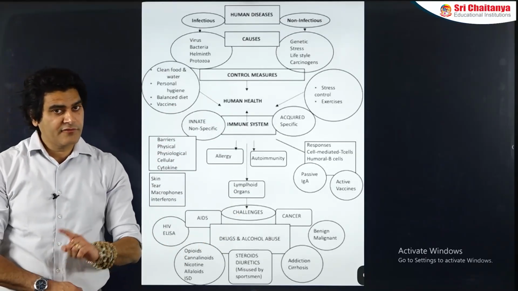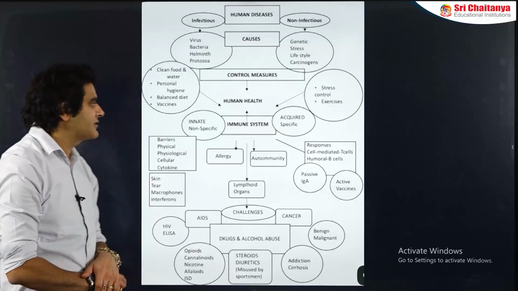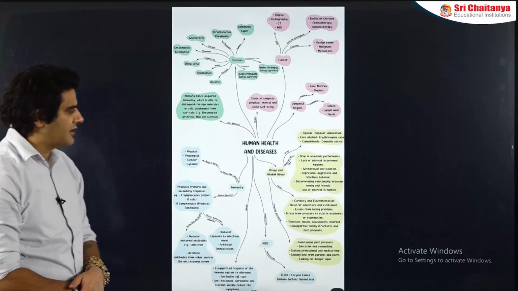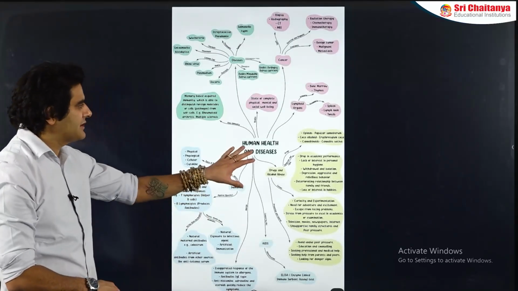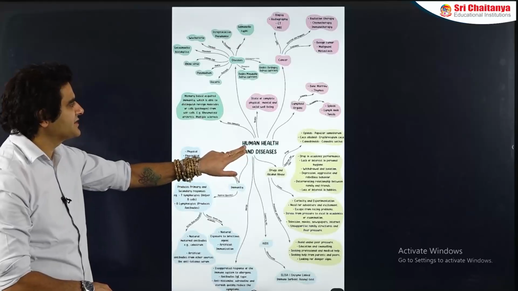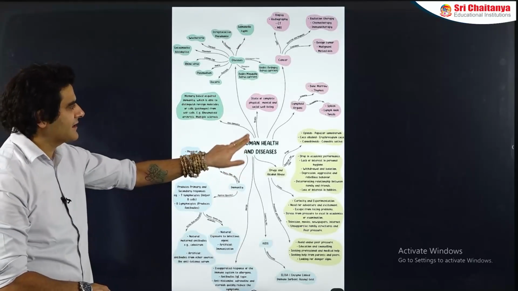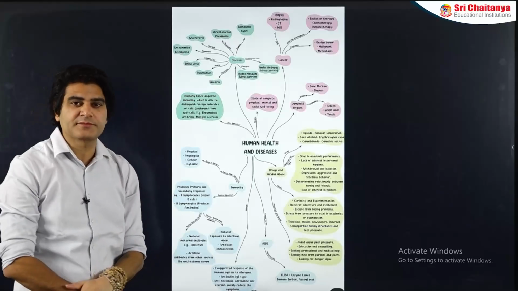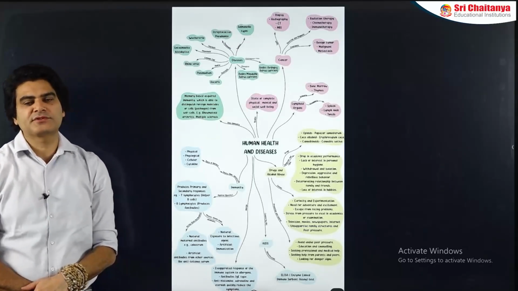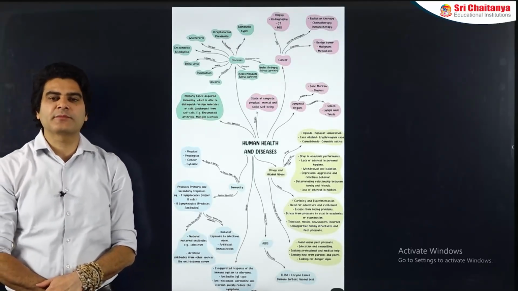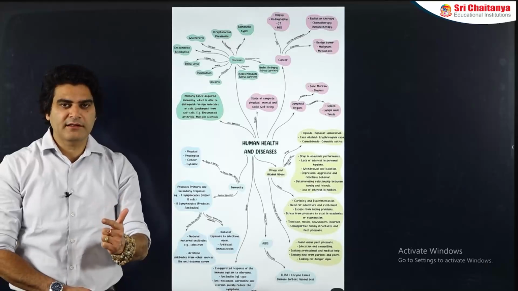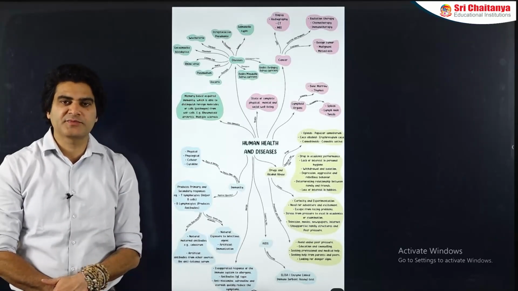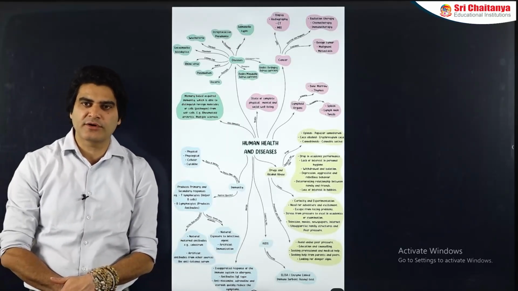Another way of getting an overview of the same chapter will be through one more type of flowchart or diagram here. In this also, I mentioned similar things: human health and diseases. First thing, what exactly is health? Health is not merely absence of diseases. A very important statement. Health is not just absence of diseases. It is a state of complete physical, mental and social well-being as per WHO, World Health Organization.